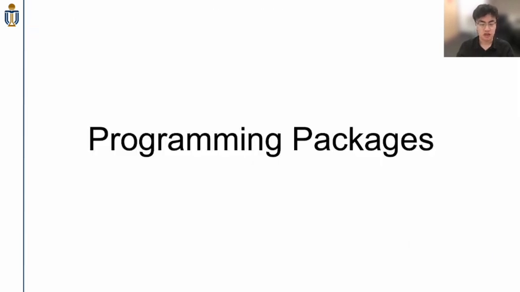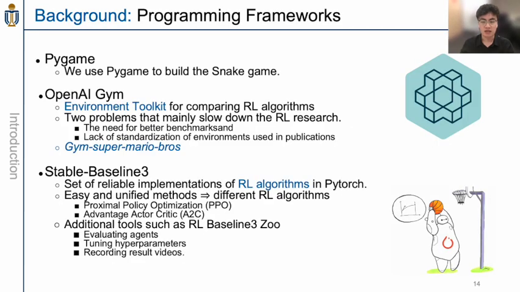Lastly, I will talk about the programming packages we used in our implementation. Mainly three programming frameworks are used in our project. The first one is Pygame. We used it to create the snake game from scratch. And also OpenAI Gym and Stable Baselines 3 are used in the Mario games to create the environment and implement the reinforcement learning algorithms.